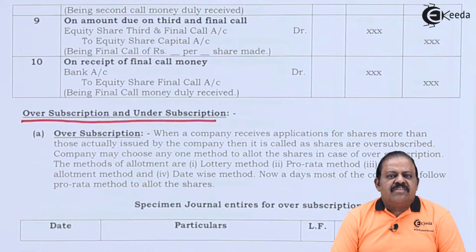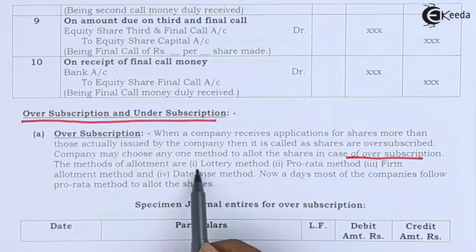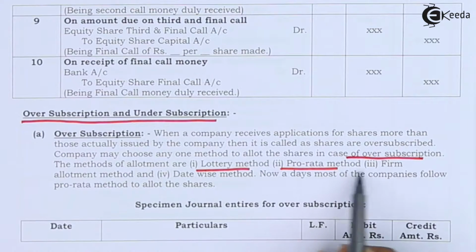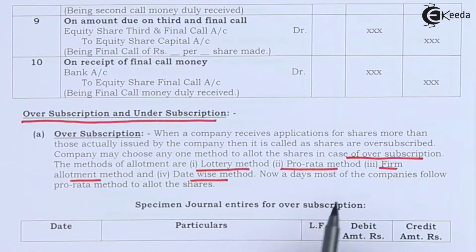In such a situation, excess application amount paid will not be refunded, but instead it will be adjusted against future calls of allotment and call money. In case of oversubscription, the company may use methods called lottery method, pro rata method, firm allotment method, date-wise method, etc.